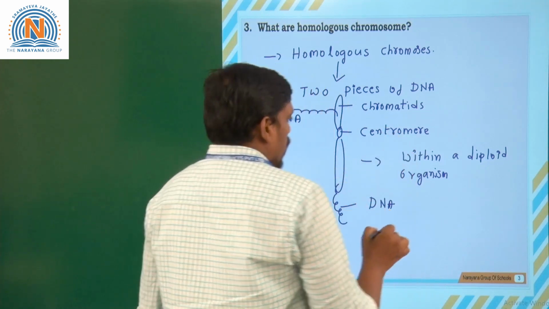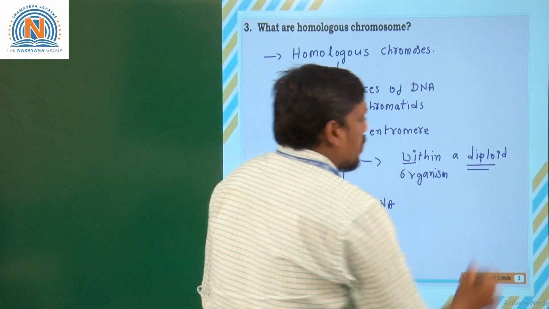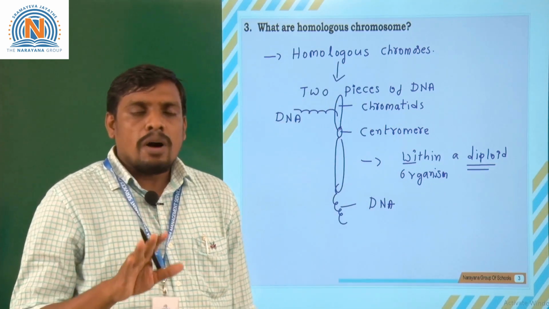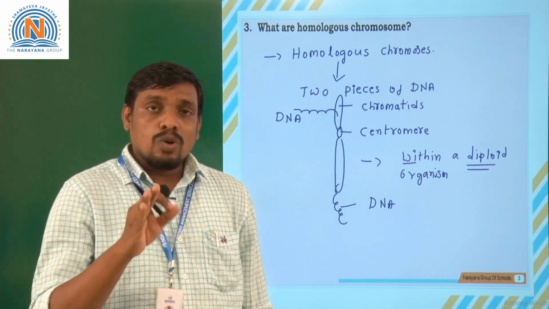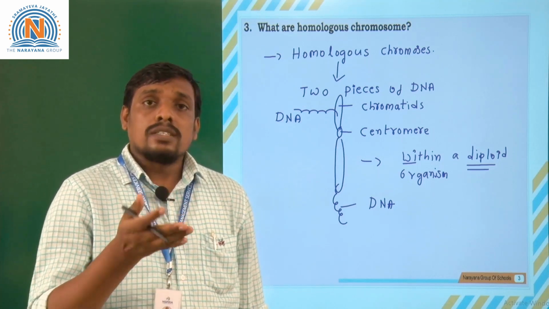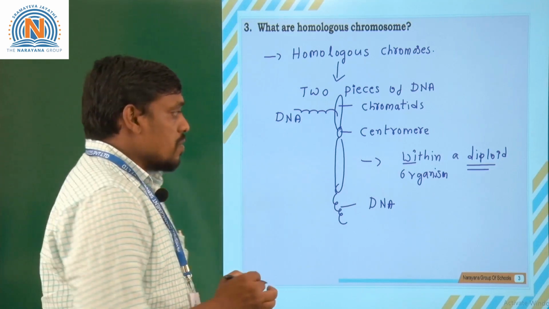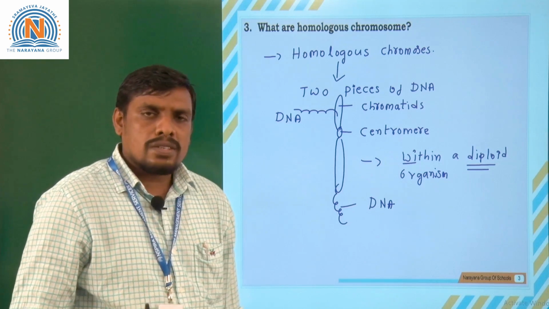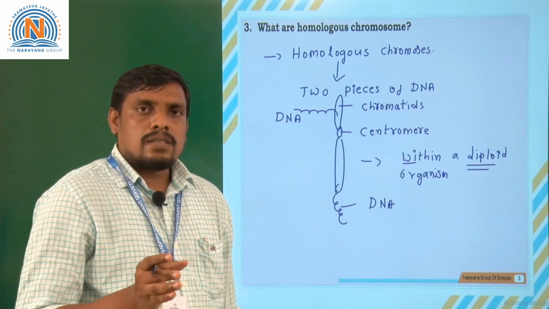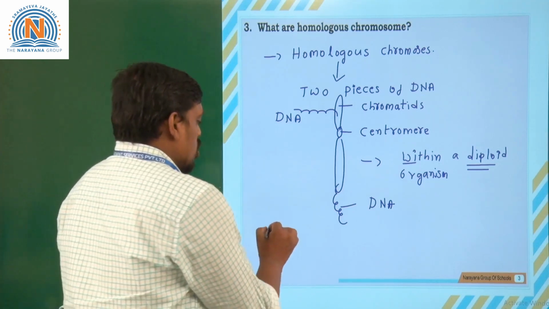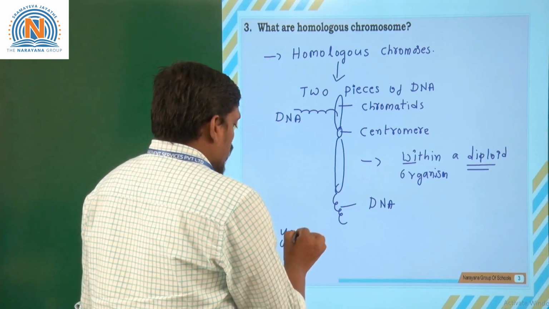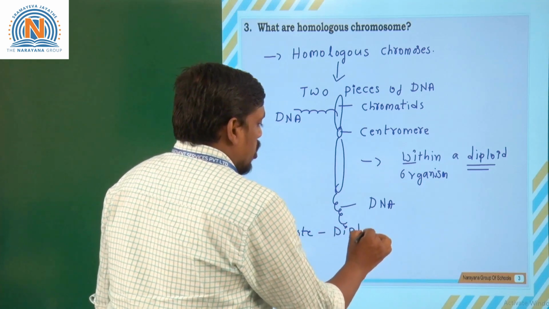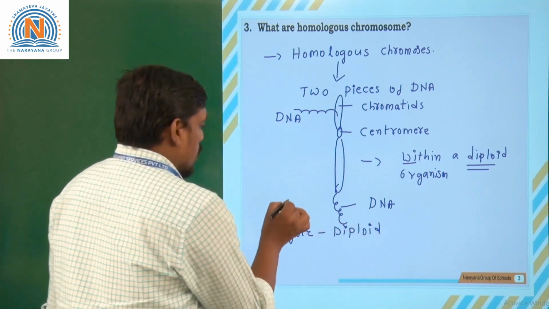Diploid organisms are organisms which are formed from the zygote. Zygote is a structure which is called a diploid structure. If we see all the multicellular animals, especially humans, mammals and reptiles, they are formed from the zygote. Zygote is a diploid structure. Why? Because the zygote contains two different nuclei.